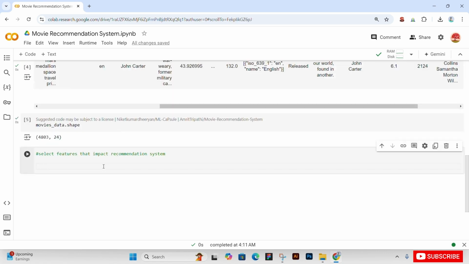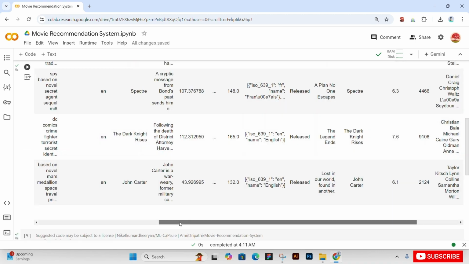So make a variable here, selected_features, and we will give it our list. Okay, a list of the features like keywords, genre, tagline, cast. The director who is directing this movie also has an influence on movie recommendation.